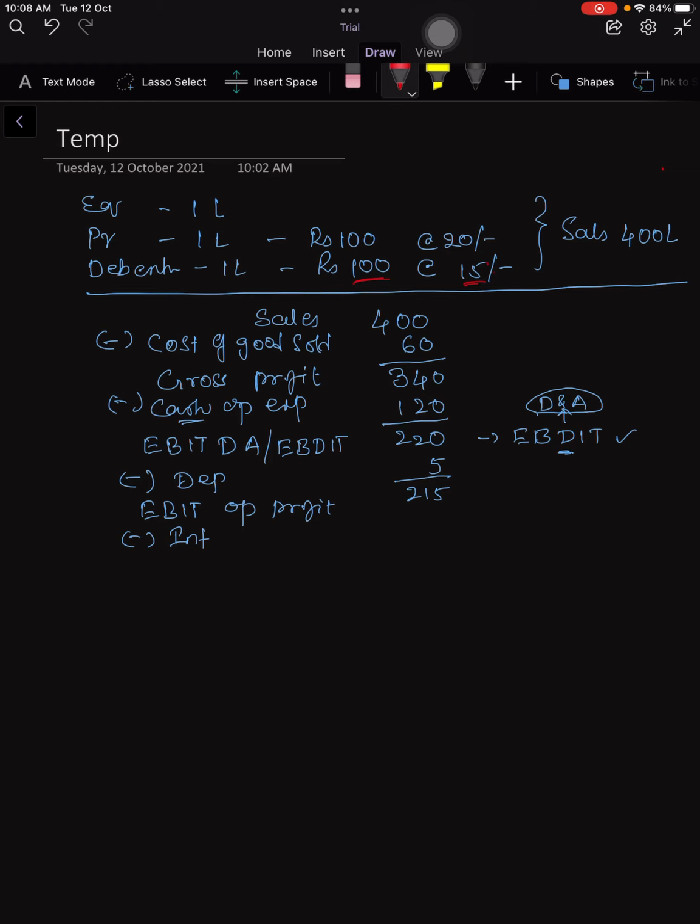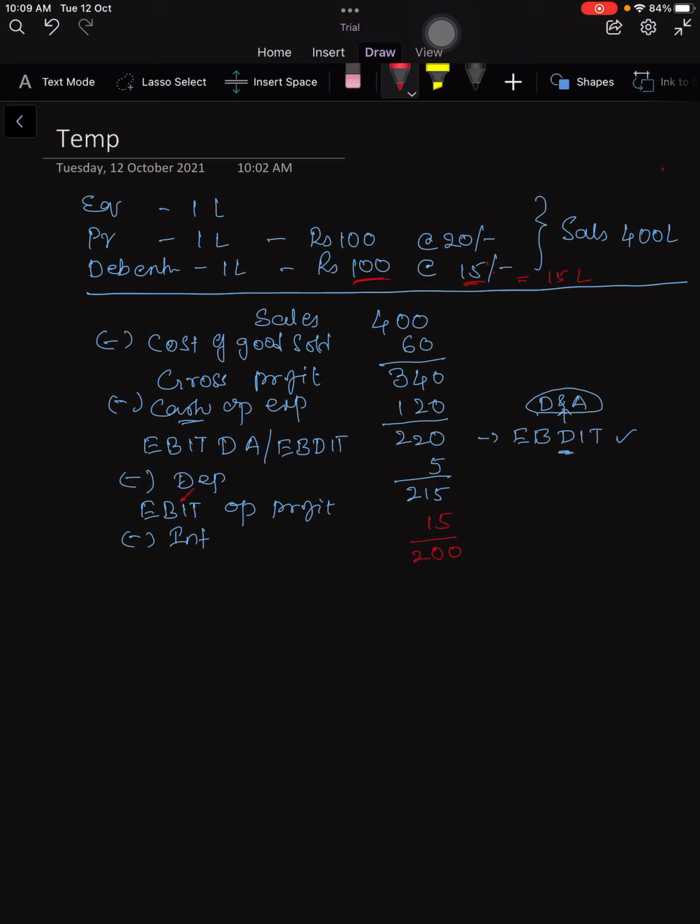That means 1 lakh debentures are there. What will be the total interest payable? 1 lakh into 15 rupees is 15 lakhs. Okay, so interest is 15 lakhs. If you deduct this 15 lakhs, this 200 lakhs remaining is called I has also gone.